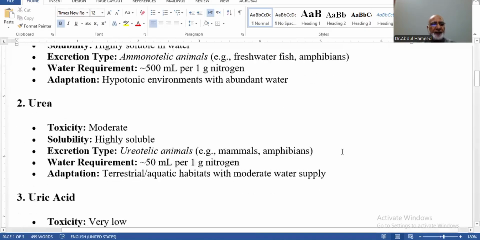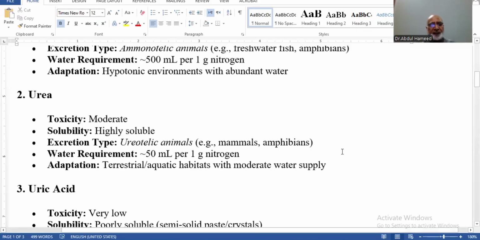So urea, second nitrogenous waste material. Its toxicity is moderate, highly soluble, excretion type, ureotelic animals, mammals, amphibians, even humans. Water requirement around 50 ml per 1 gram of nitrogen. So adaptation, terrestrial or aquatic habitats with moderate water supply. Aquatic habitats mean that they may be living in water, but availability of water may not be as frequent as it was in the fish, freshwater fish.